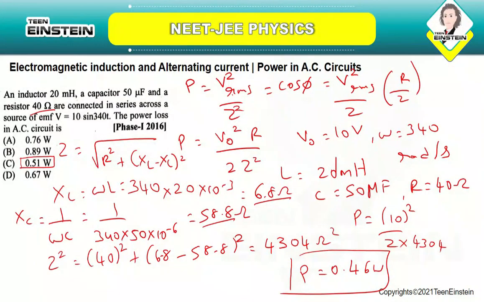Okay. It's a similar way where first you are going to find out what is the inductive reactance, and second you are going to find out what is the capacitive reactance, and then you are going to find out what is the average power. So you will be having the average power as P average equal to V naught square R by 2 Z square. So you are going to find out all the values individually and you are going to substitute. Okay. So first finding out the inductive reactance, then capacitive reactance, and then finding out the impedance, and you are going to substitute in the formula for the power.